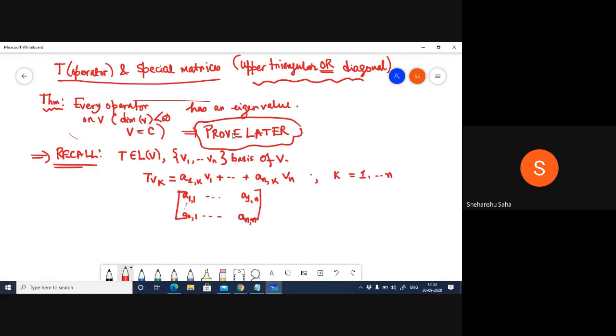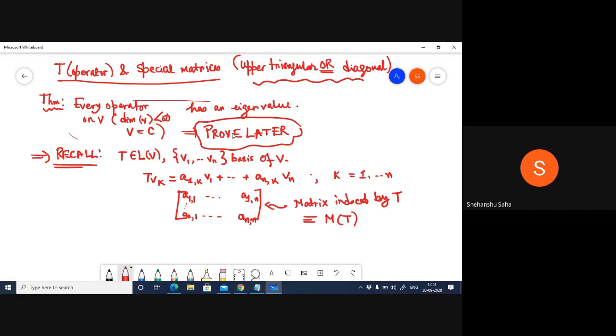So this is the matrix induced by the linear transformation with respect to the basis v1 through vn, and you can call this matrix any way you want. We typically just call this the matrix induced by the linear transformation. Okay.